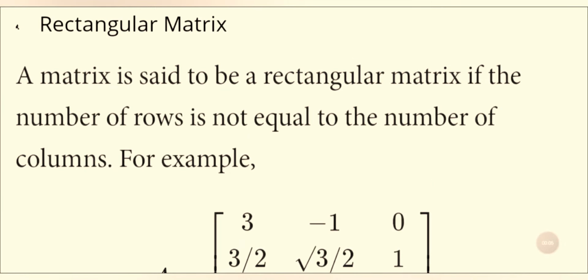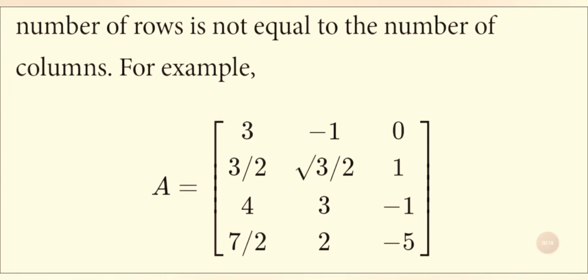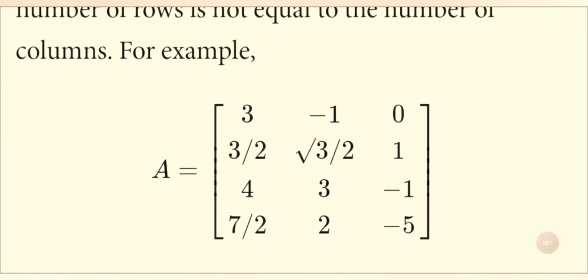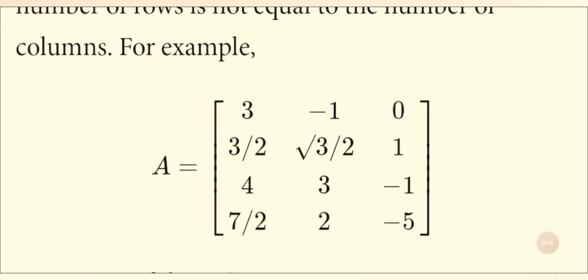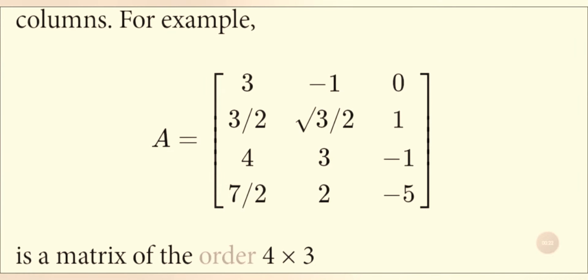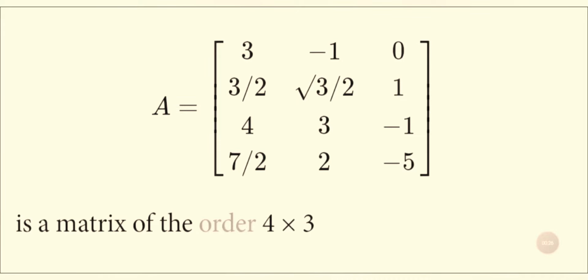Rectangular matrix. A matrix is said to be a rectangular matrix if the number of rows is not equal to the number of columns. For example, A equals 3 minus 1 0, 3 by 2 square root of 3 divided by 2 1, 4 3 minus 1 7 by 2 2 minus 5 is a matrix of order 4 by 3.